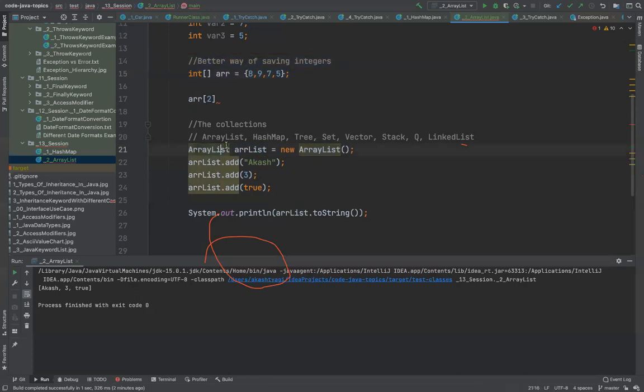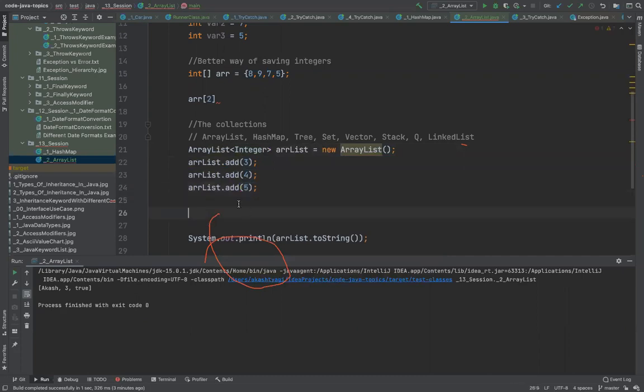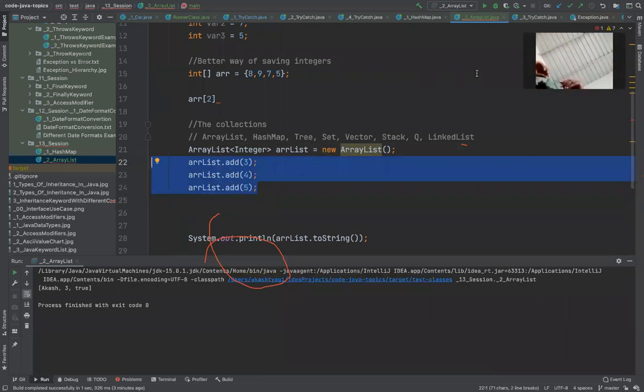So when I say ArrayList, arr list, I am adding the value, and because I am saying this is an integer, I can only store integer values here. I can say 3, 4, and 5. So these are maintained in order. So always the order of insertion is preserved.